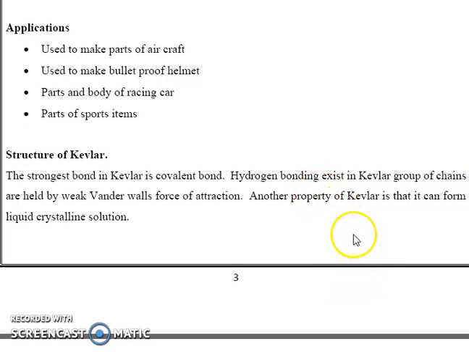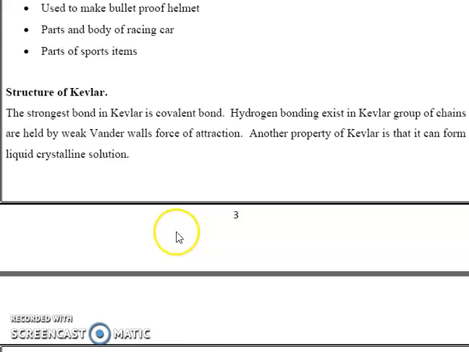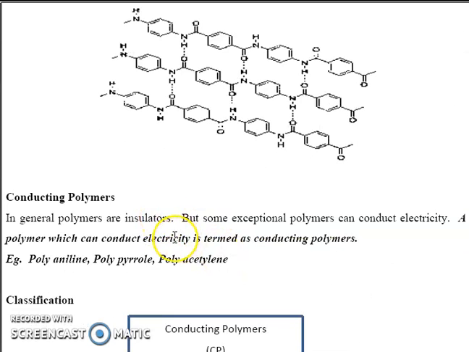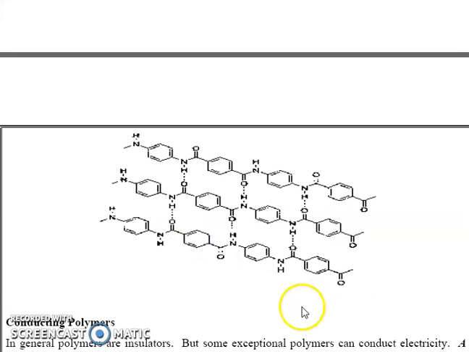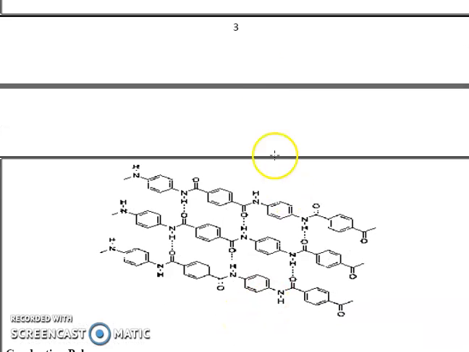Another property of Kevlar is that it can form liquid crystalline solution. This is the Kevlar structure, n units of Kevlar linked together, consisting of covalent bonds and hydrogen bonds, with the chains linked together by weak van der Waals forces.